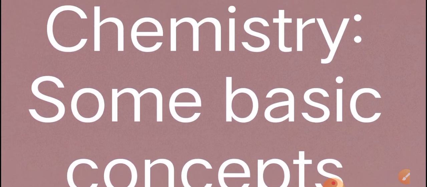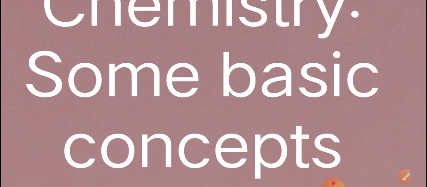I hope in class 9th and 10th you have already known some basic concepts of chemistry such as classification of matter, importance of chemistry, scientific methods, accuracy, precision and measurement, significant figures, atoms and molecules, atomic mass, molecular mass, and classification of substances as metals, non-metals, metalloids. Already you have studied in class 9th and 10th. So we start from the mole concept.